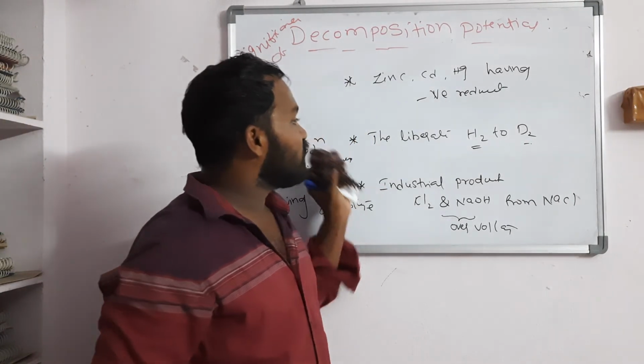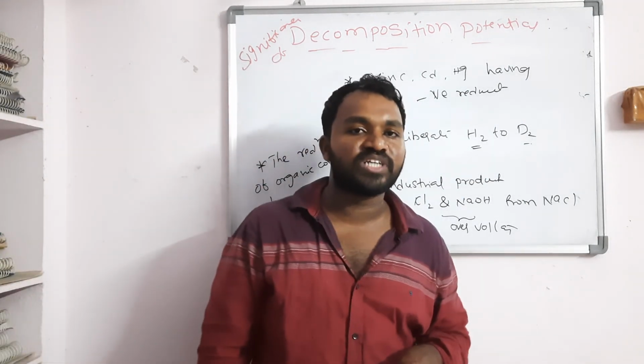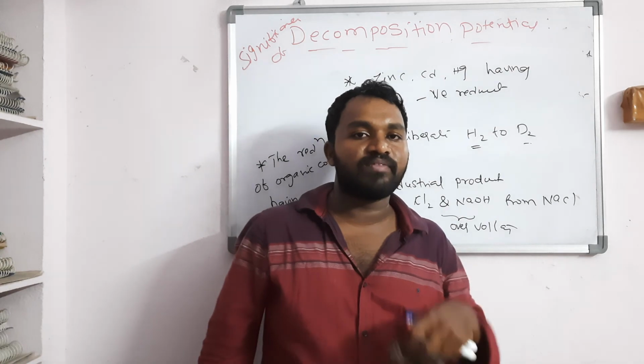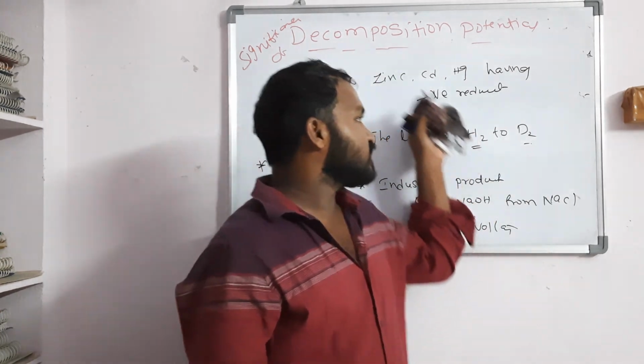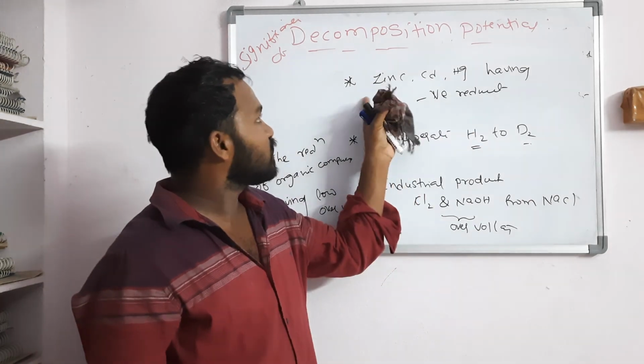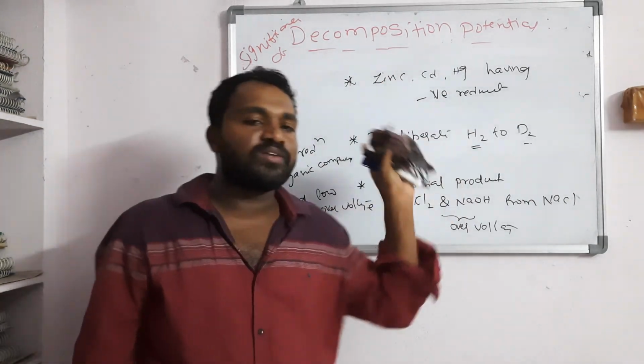In the next class we will discuss electrode polarization and concentration overpotential. So this is theory-oriented. You need to draw the diagram and write 2 to 3 points for that, and you need to write the significance, then you will get the full marks.